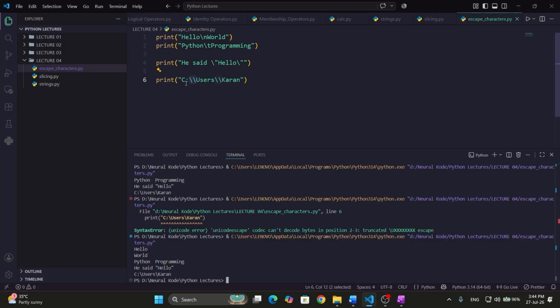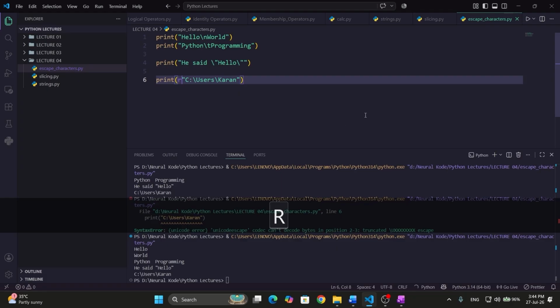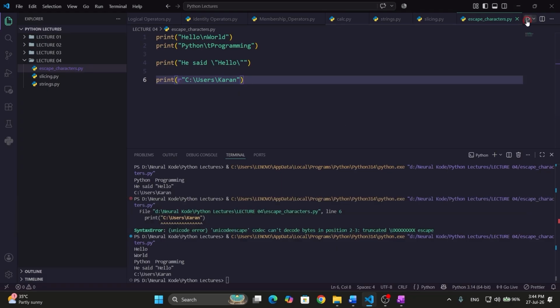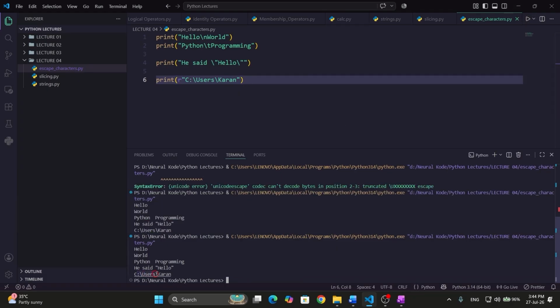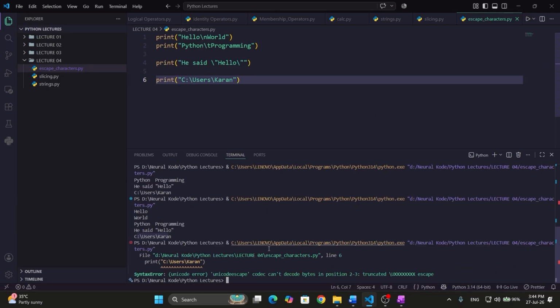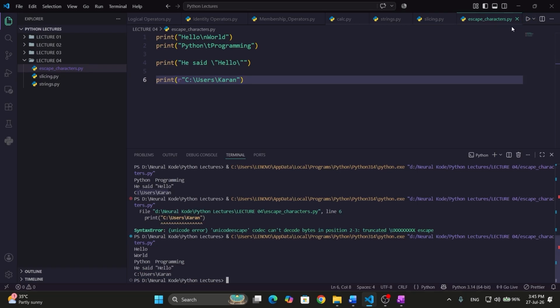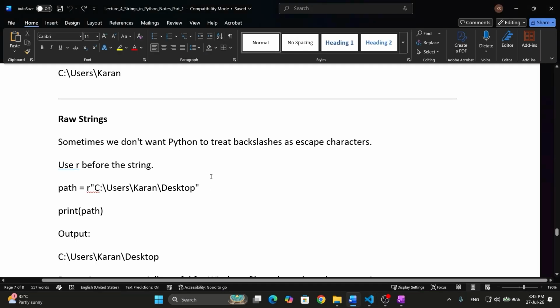In VS Code, to avoid that error which I have shown you earlier, you can write R here. When you do this and execute, you will get no error. But if you remove R from here, you will get the same error again. So either you can use double backslashes to write a backslash, or you can use R here to avoid escape sequence characters. So whenever you run, you will not get an error in this case.